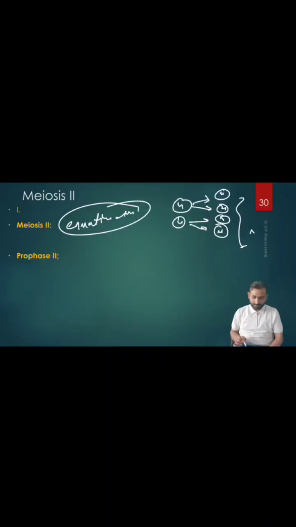So let's go to prophase 2, same as in mitosis. What happens here? The chromatin begins to condense, they begin to become short.